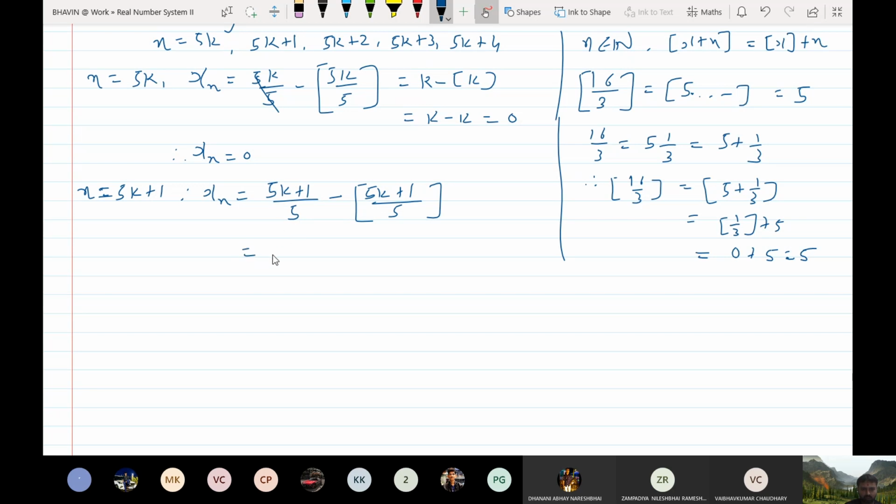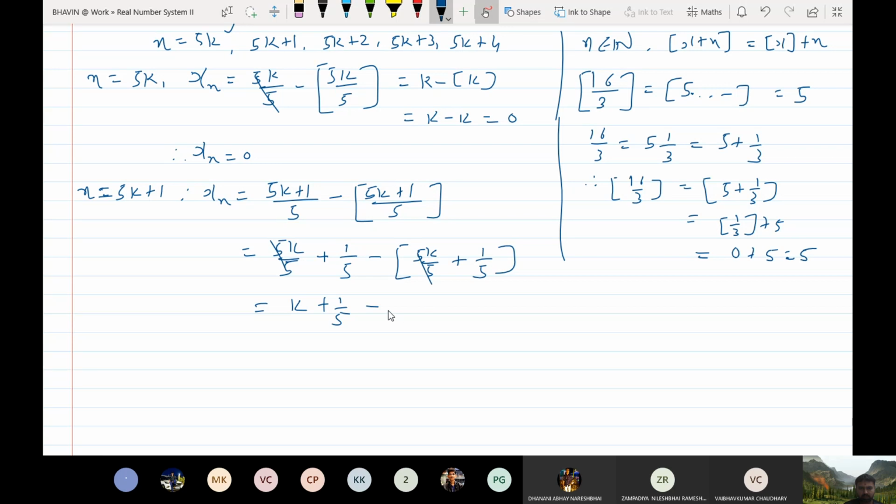Now you can write this in this way also, minus, now this is the bracket function of 5k upon 5 plus 1 by 5. K is integer, okay. So this 5 gets cancelled,